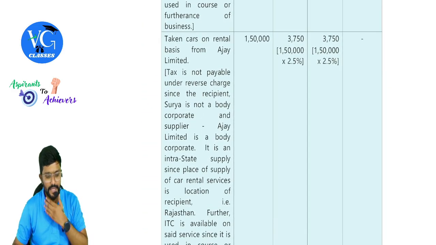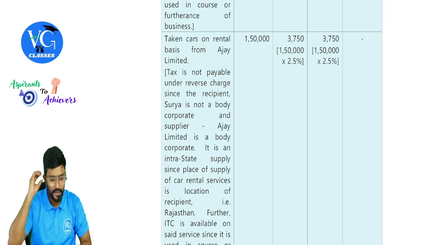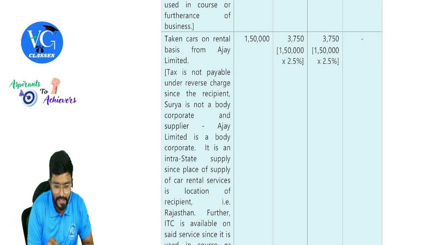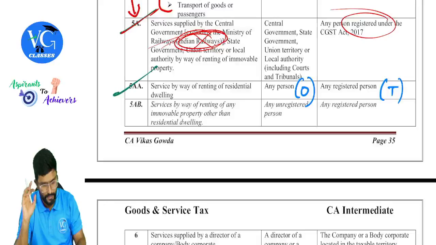Next, taken cars on rental basis from Ajay Limited. Tax is not payable under reverse charge since the recipient Surya is not a body corporate. Even let me show that also. Guys, check each and every point. That is what is important.